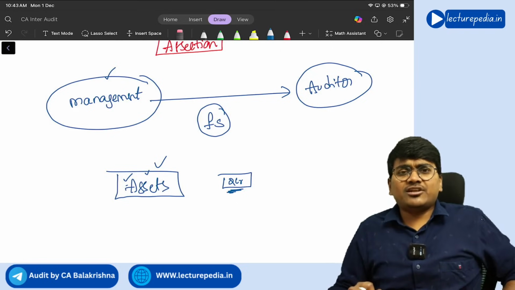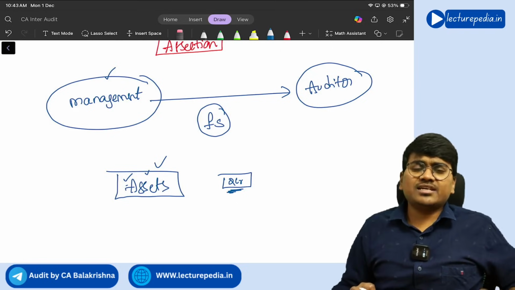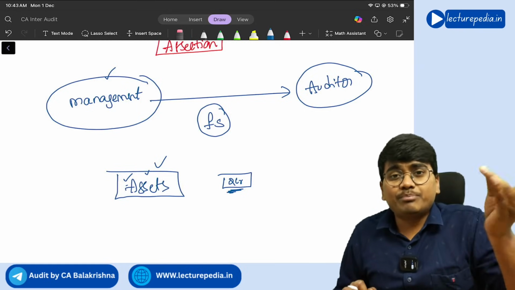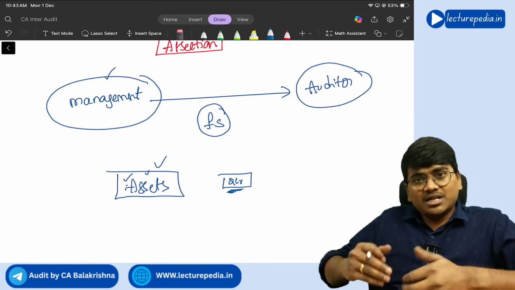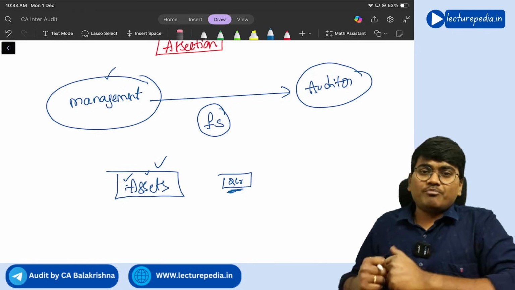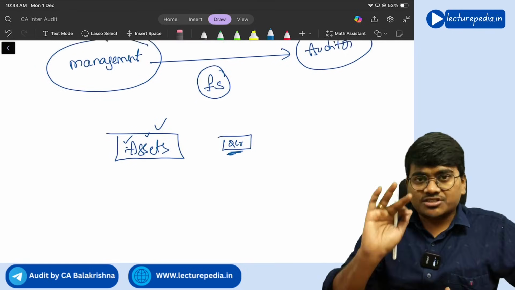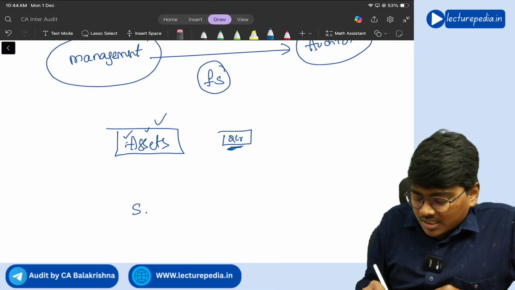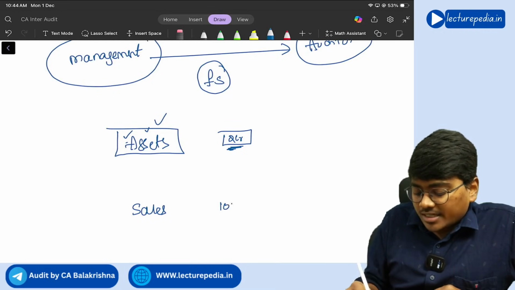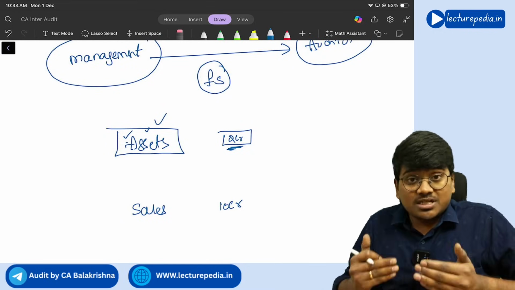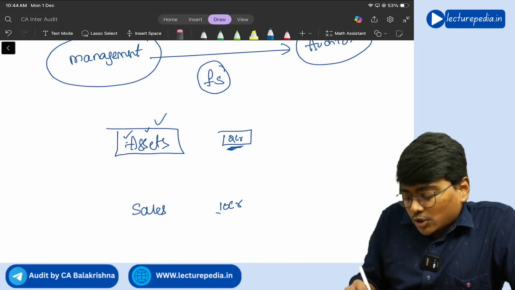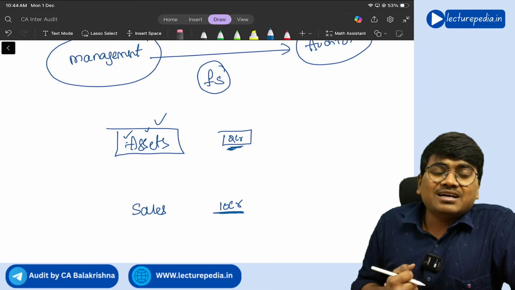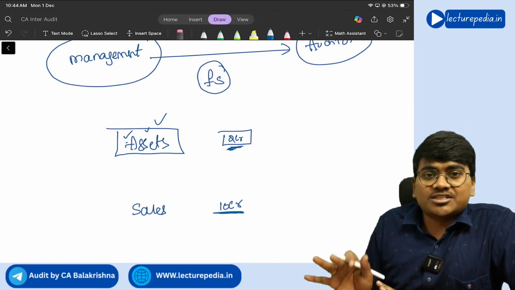So with respect to balance sheet items, you will have assertions like valuation, completeness, existence, rights and obligations, right? Similarly, with respect to P&L also, management is making certain assertions. For example, it is showing sales of 10 crore rupees. That means it is asserting that during the year 10 crore rupees worth of sales has occurred, nothing but occurrence assertion.